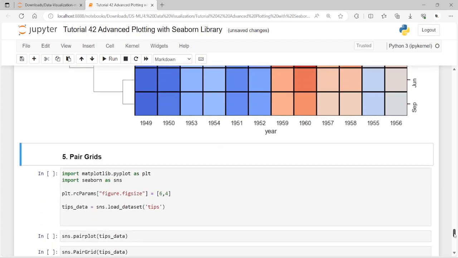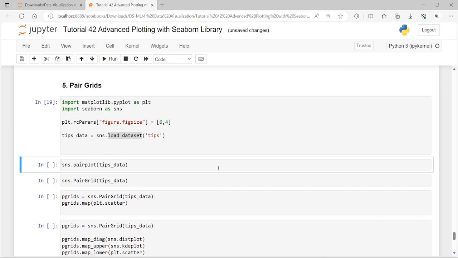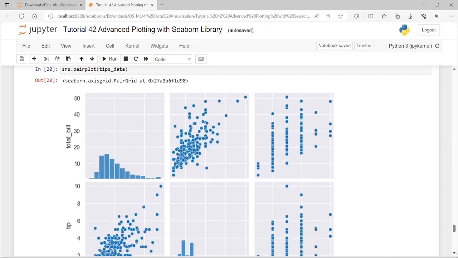Now next let me move on to pair grids, dear friends. In the previous session we discussed how the pair plot can be used to plot the relation between numerical columns of a data set. Before we see pair grids in action, let us revise how the pair plot works. Here we are again with the tips data, and I want to plot this tips data in a pair plot. So observe how it shows.